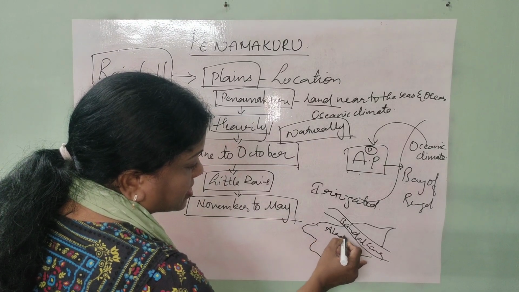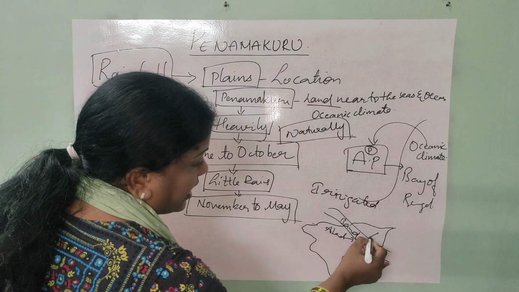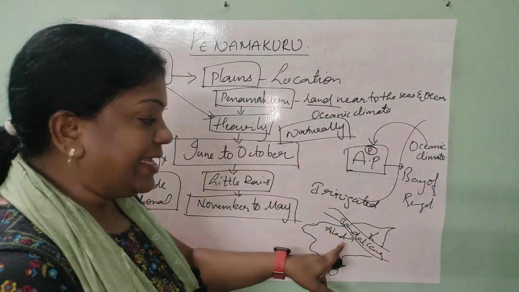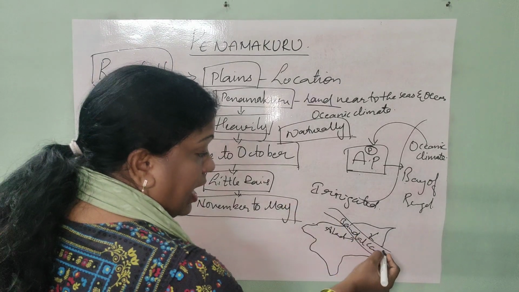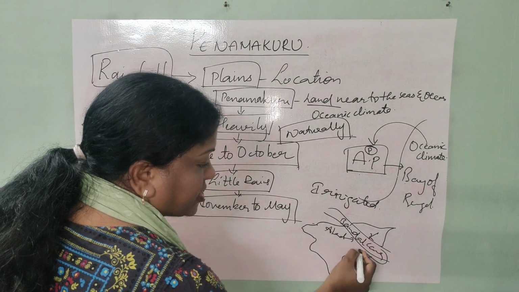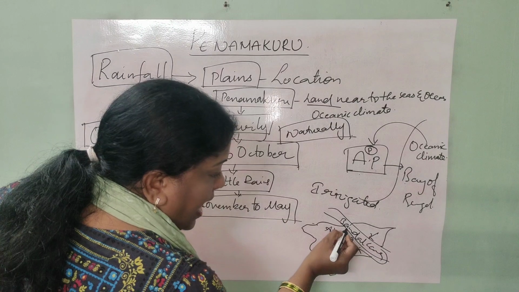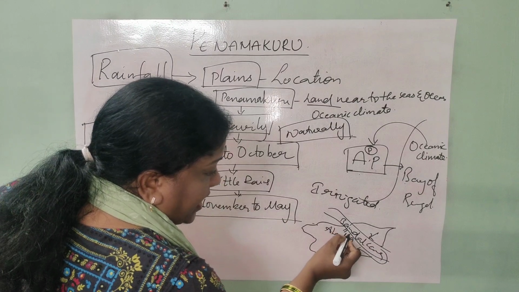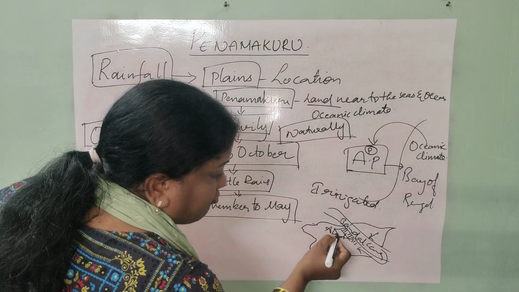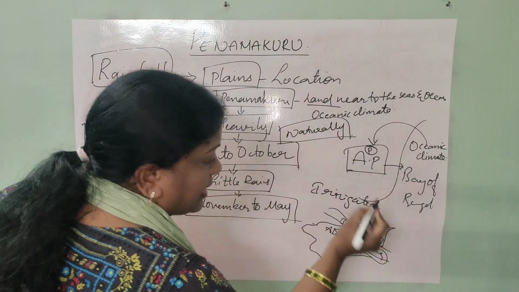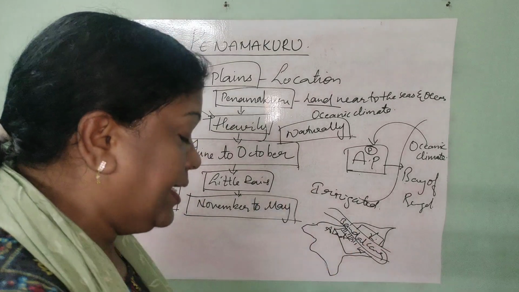The agricultural lands which are near to the Bandar canal can get irrigated very easily with the water provision which they get, because they may have small water channels laid among the fields, and these fields near to the Bandar canal can get irrigated very easily.